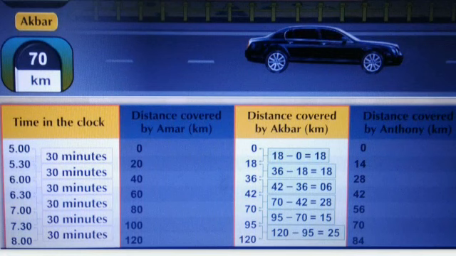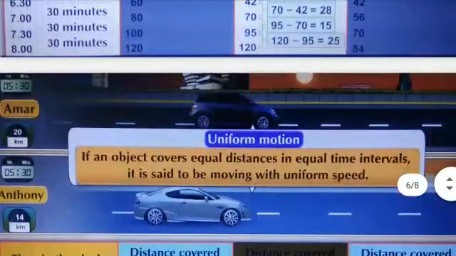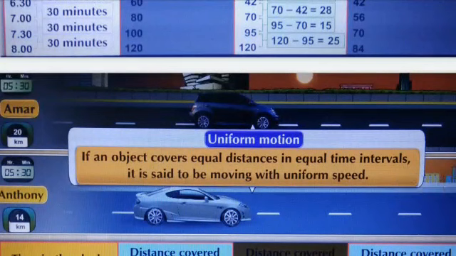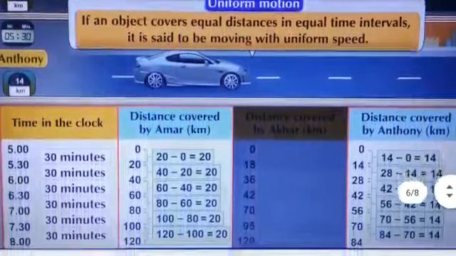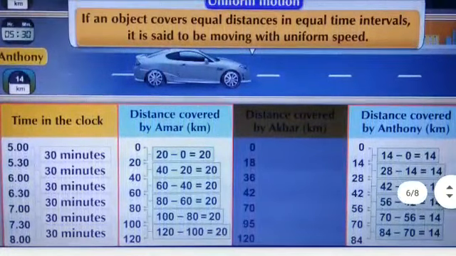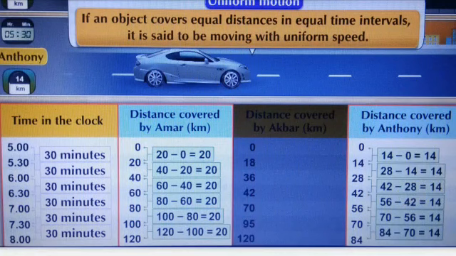That means Amar and Anthony have covered equal distances in equal time intervals.